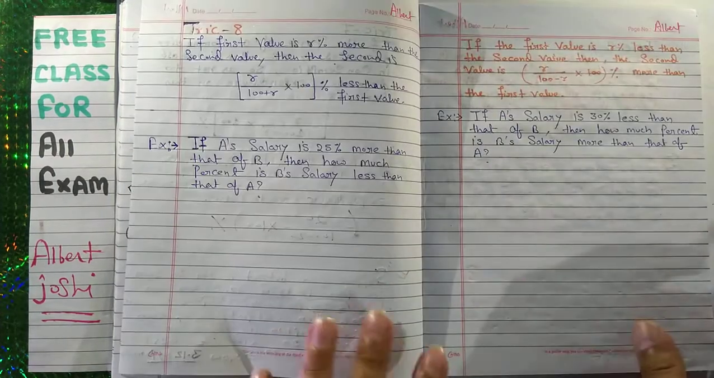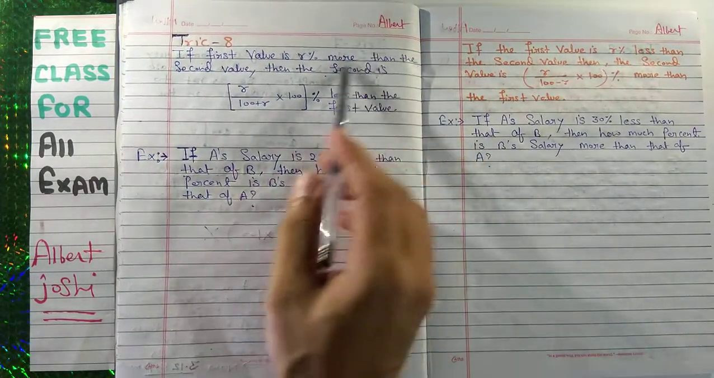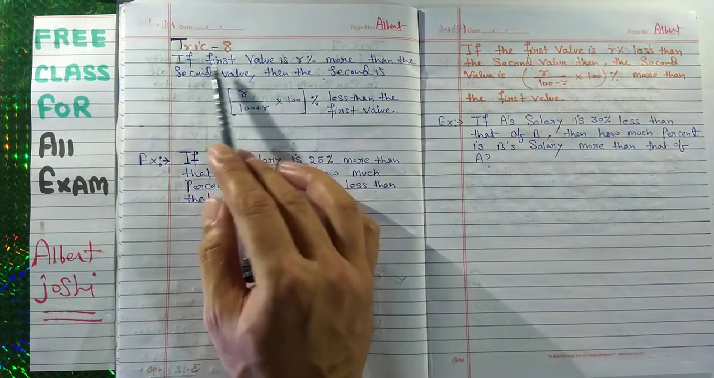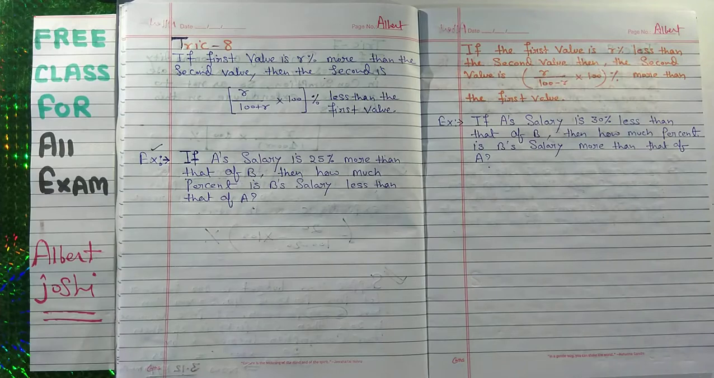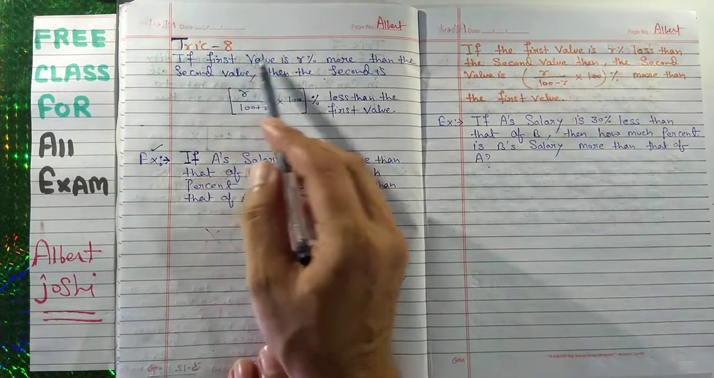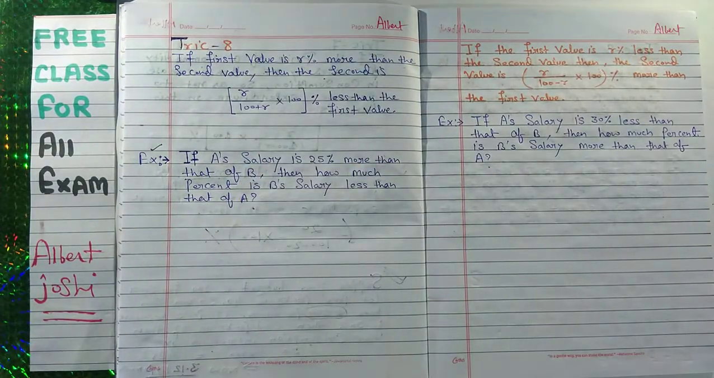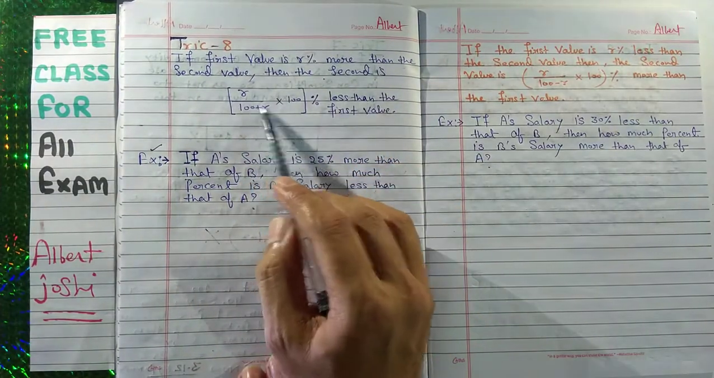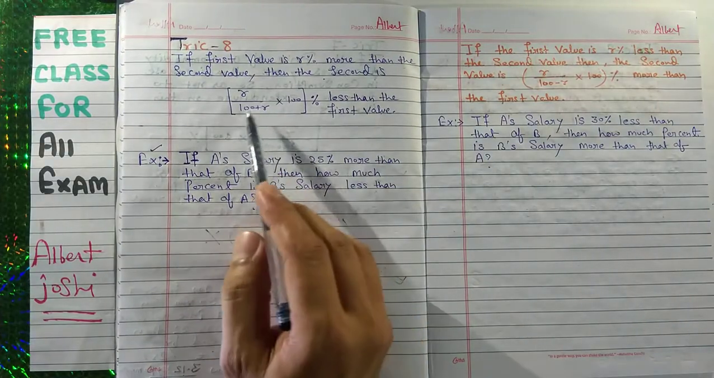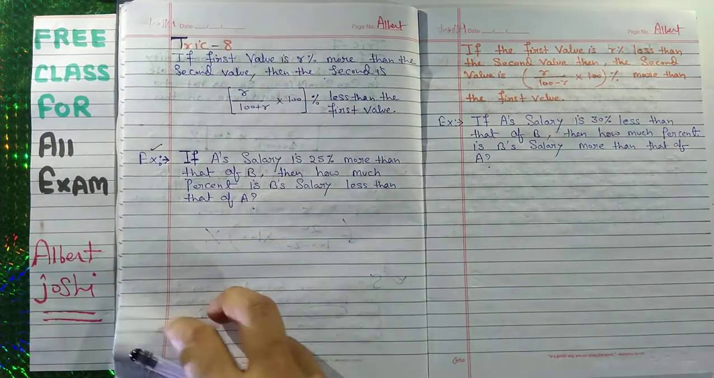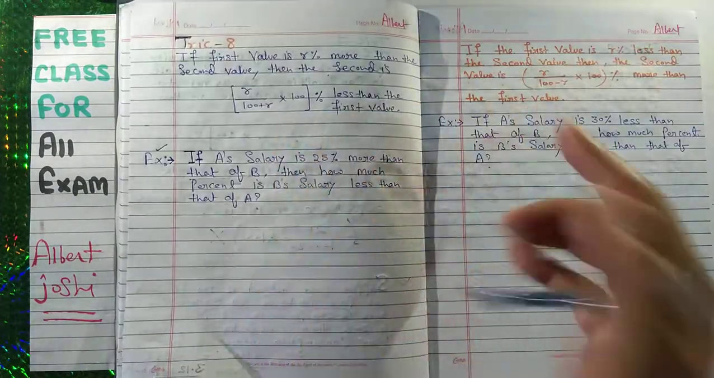Now trick number 8. This is also very simple. This question has been asked many times in your exam. If the first value is R% more than the second value, then the second value is less than the first value by R upon 100 plus R into 100%. This formula and this formula both are the same.